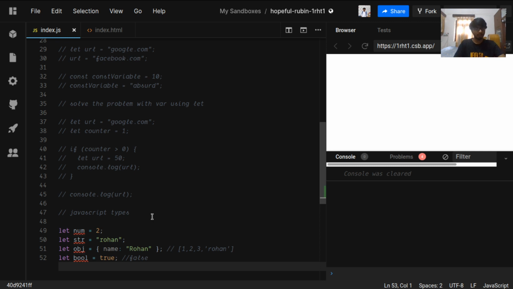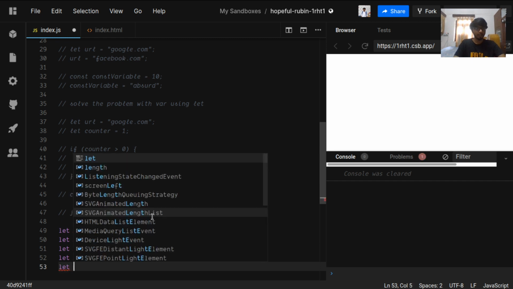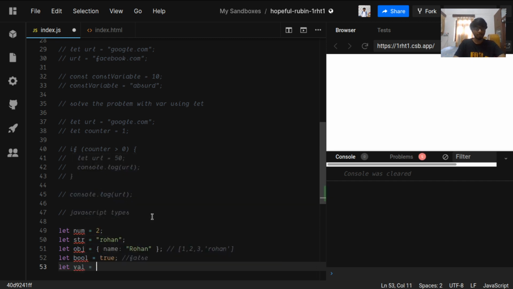Then we're done with number, we're done with string, we're done with boolean. Then we have null. Let a value be null. Null is just to show that this value contains nothing, but it is defined and it is holding some value, but it is nothing, it is null. So to check if a value is having nothing for now, it is null.